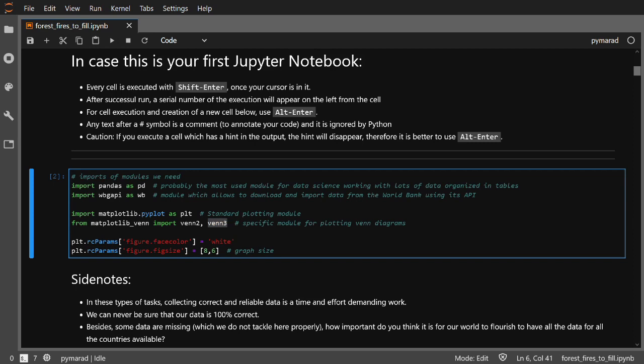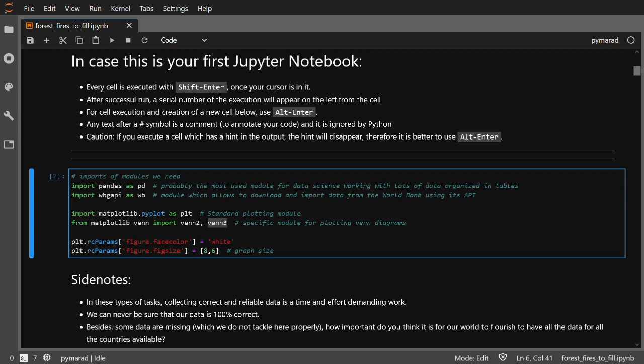Now I have some additional notes which are important for any kind of data science task. First, collecting correct and reliable data can be the most demanding and time-consuming task. And even after investing lots and lots of time into this step, we can never be sure that our data is 100% correct. Second is, what are we going to do with the missing data? Many people might be affected by our studies, our conclusions, even without being included in the study itself. Philosophical question therefore for you is, how important do you think is for the world's progress to have good quality and inclusive data for everyone in the world?